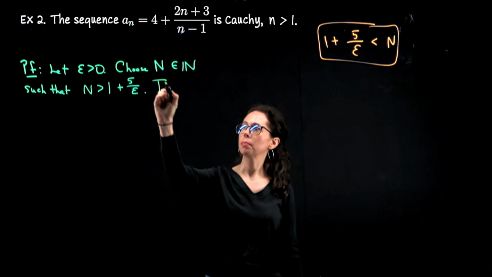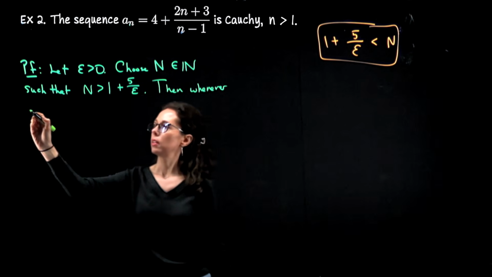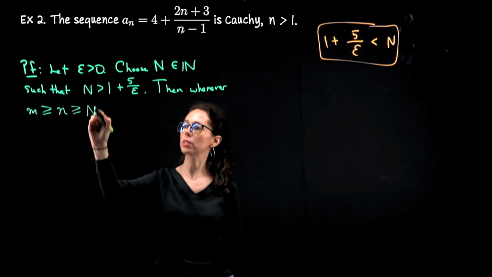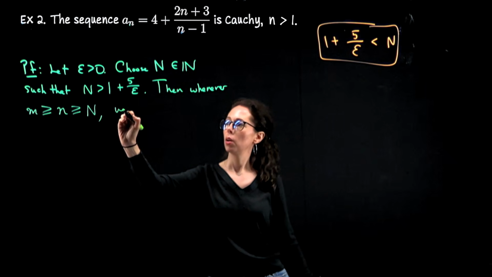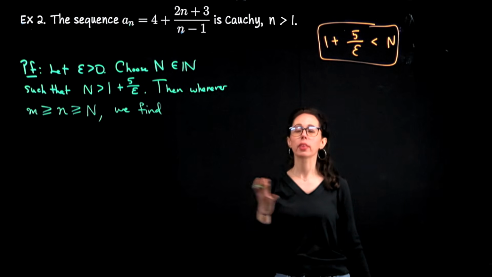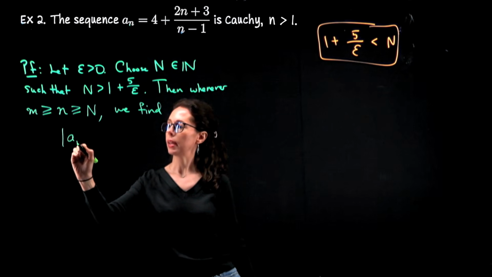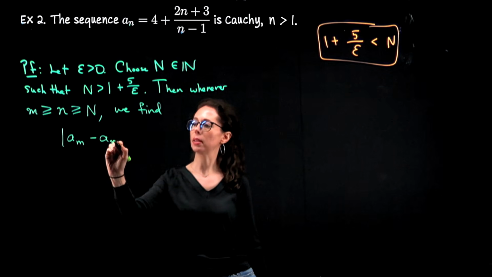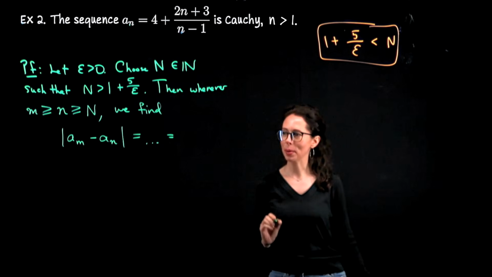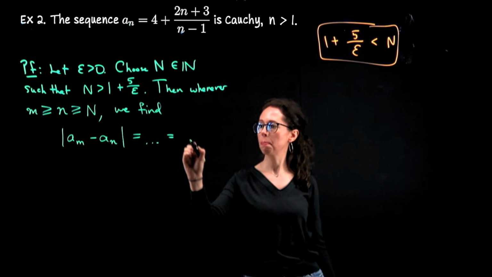Then whenever little m is greater than or equal to little n is greater than or equal to this threshold, we find, just following the flow of the definition, a sub m minus a sub n is equal to the work that we did in the scrap paper, which we know will eventually simplify quite a bit.